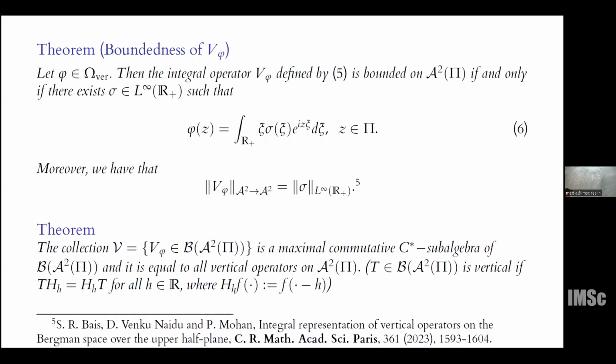Here I forgot to mention that a linear operator T is vertical if it commutes with this real translation, the operators h suffix h, which are unitary because the measure on this is translation invariant with respect to real translation.